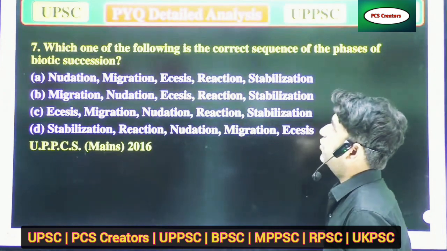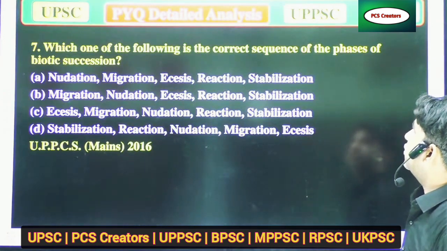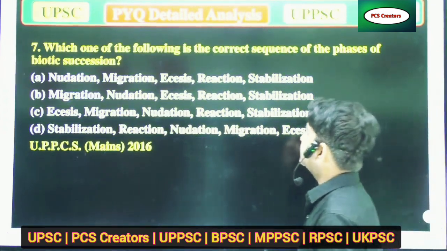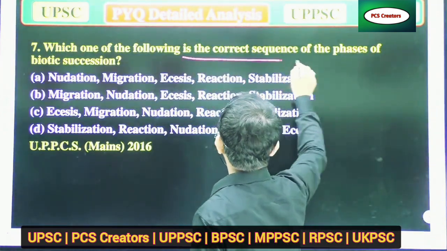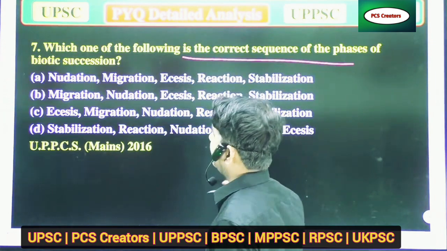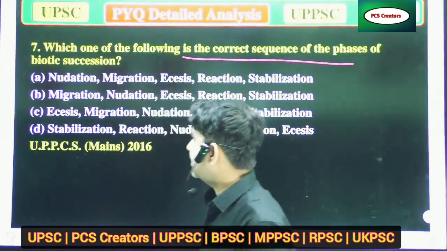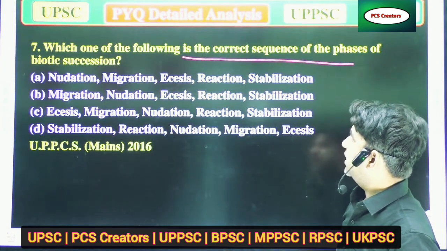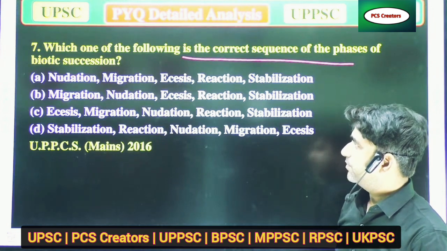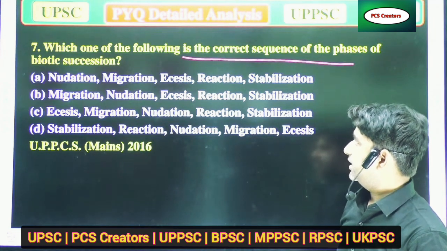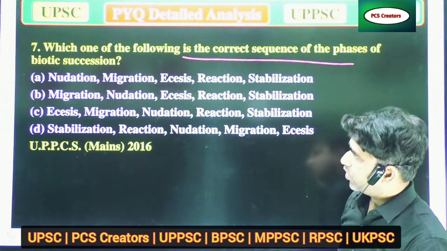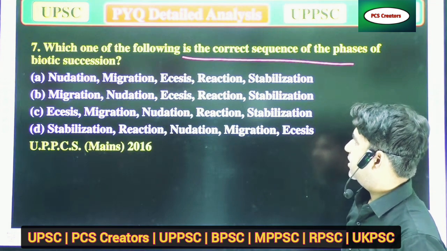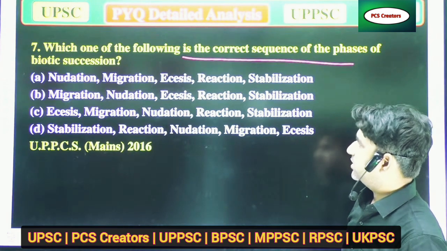Our next question is, which one of the following is the correct sequence of phases of biotic succession? Options are: A, negation, migration, stasis, reaction, and stabilization; B, migration, negation, stasis, reaction, and stabilization; option C, stasis, migration, negation, reaction and stabilization.